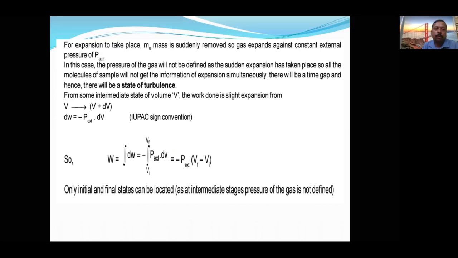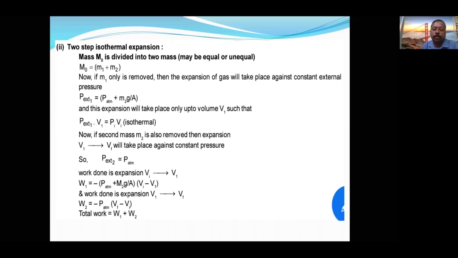Two-step isothermal expansion. Reversible isothermal expansion is infinity times. If the same thing is carried out in two steps, that means instead of going directly from VI to VF, first we go from VI to V1, then to V final.